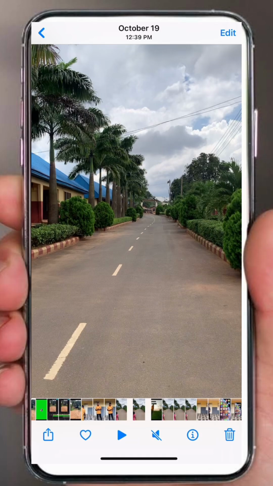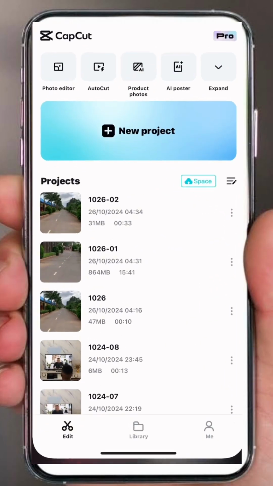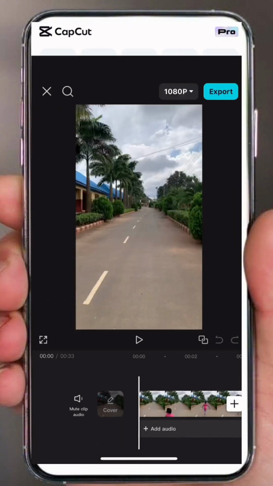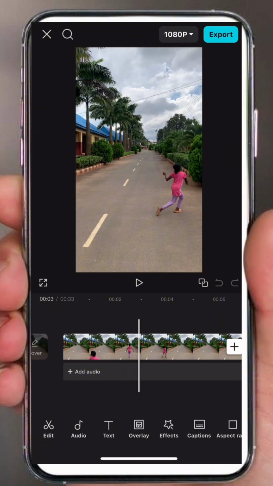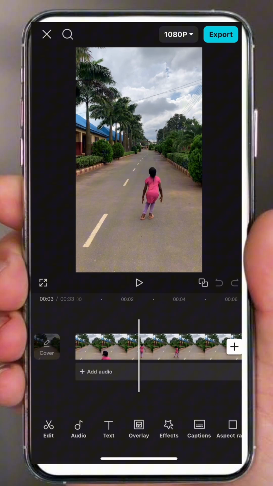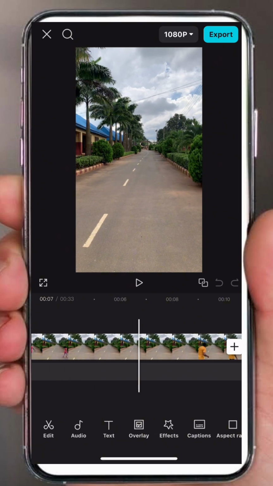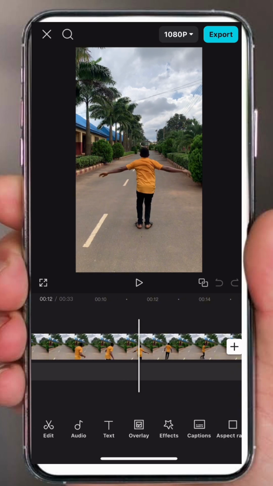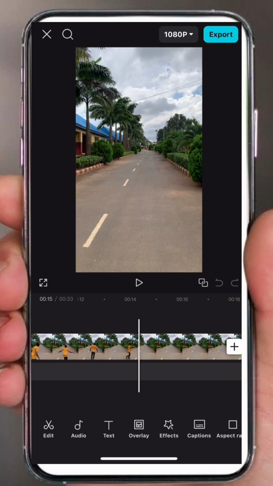Now let's head to Capcut. Click on new project to bring in the video. So this is our video. This is the first character. She jumps and leaves the scene. Now the second character comes in, makes a gesture of flying and leaves the scene.